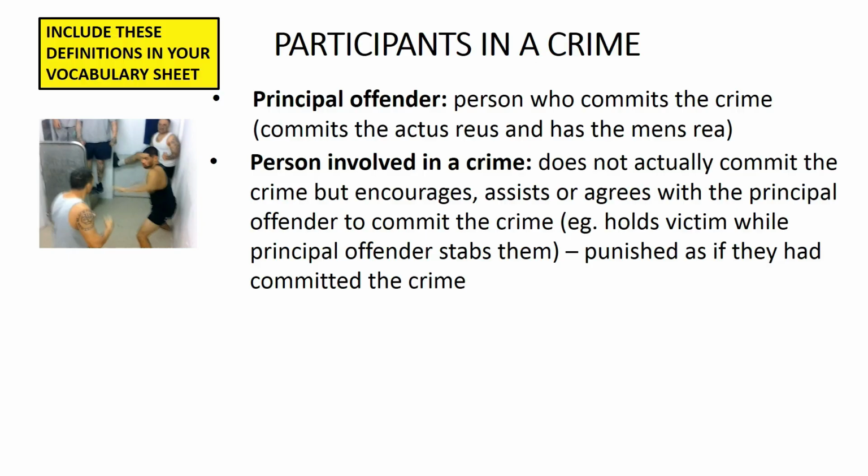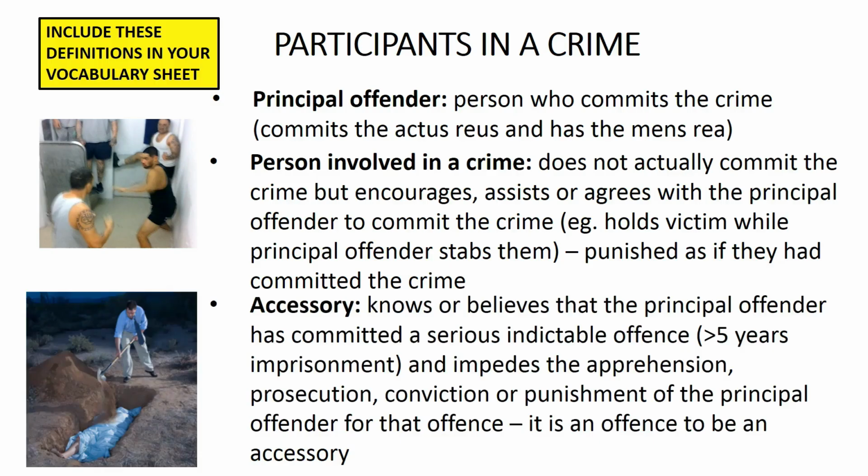And the third type of participant in a crime is an accessory. For a person to be an accessory, 2 requirements must be satisfied. If you're asked to analyse whether someone is an accessory to a crime, then you must refer to each of these 2 requirements. The first requirement is that the person must know or believe that the principal offender has committed a serious indictable offence. For these purposes, a serious indictable offence is an indictable offence where the maximum punishment is more than 5 years imprisonment.